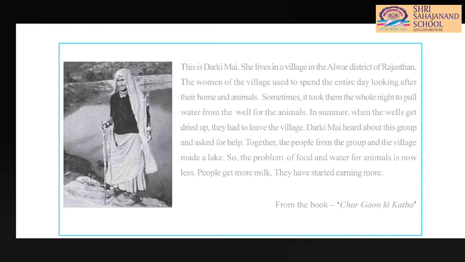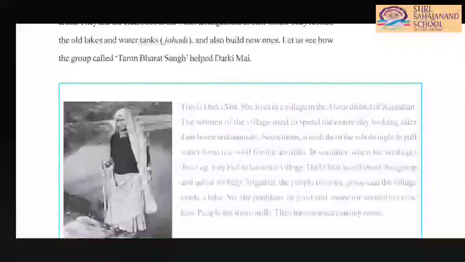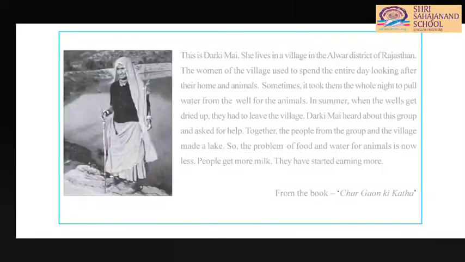They have started earning more due to the construction of the lake. So the group Tarun Bharat Sangh has done a very good job. In this way you can also do something for our country, our village. First thing, you have to stop wasting water.